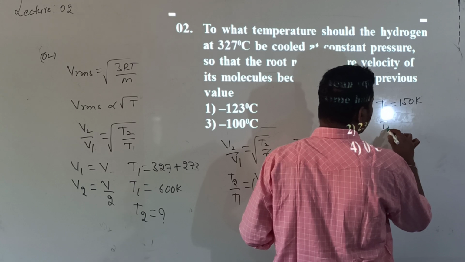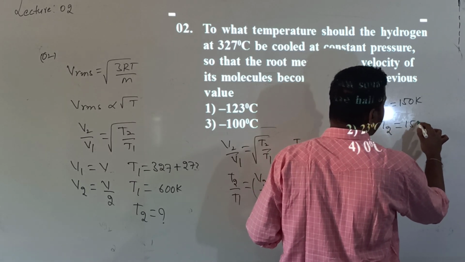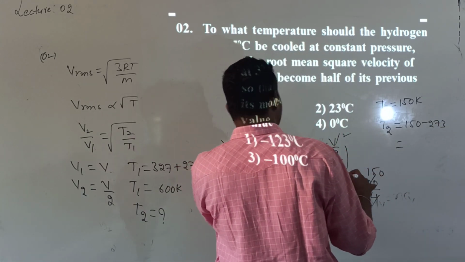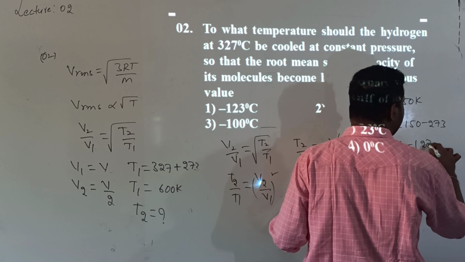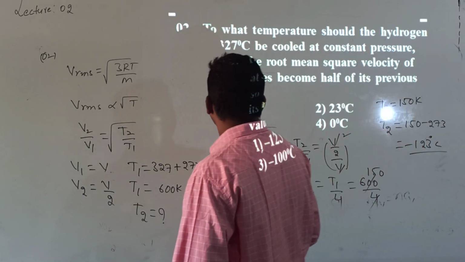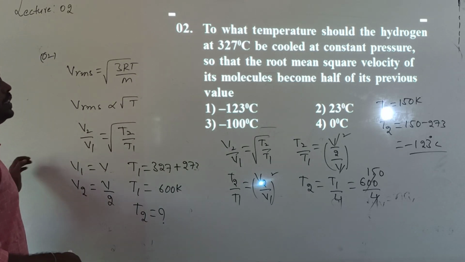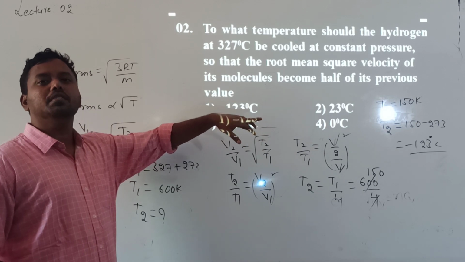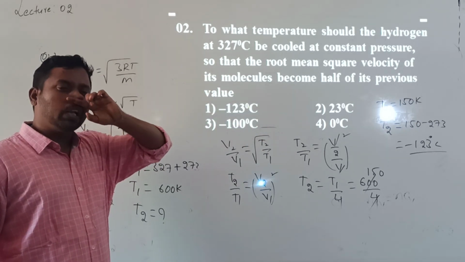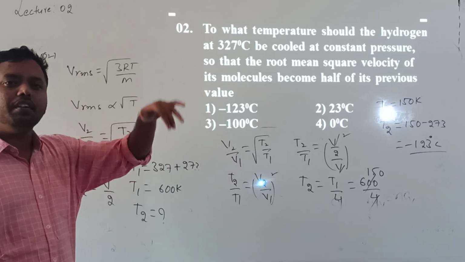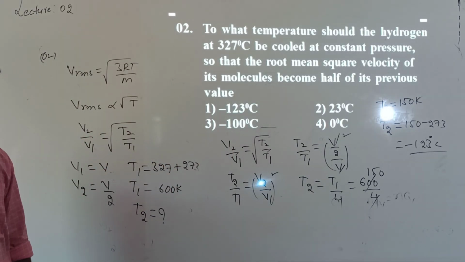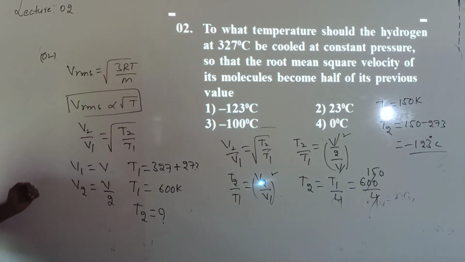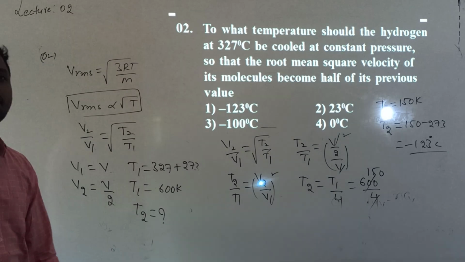So what is the value of T2 in centigrade? That is 150 minus 273. So how much will I get? That is minus 123 degrees Celsius. Whenever hydrogen, which is initially at 327 degrees Celsius, is cooled down to minus 123 degrees Celsius, then what happens to its RMS speed? The RMS speed will become exactly half. Okay, so this is the relation between RMS speed and temperature. This is question number 2.